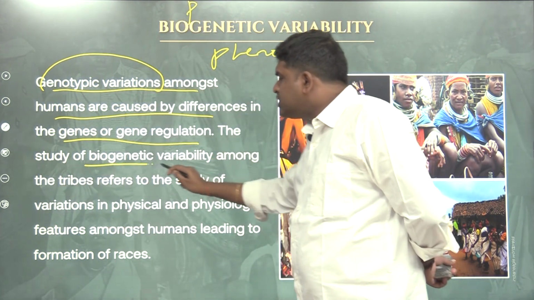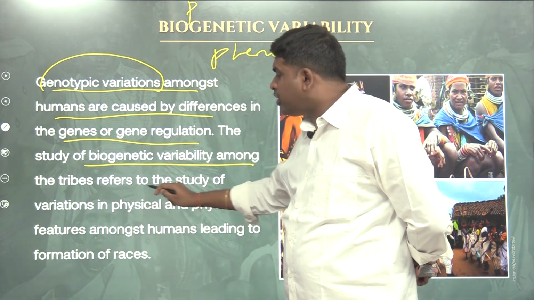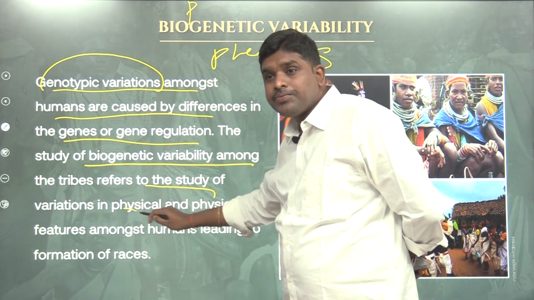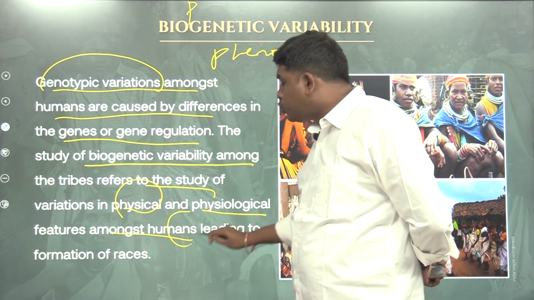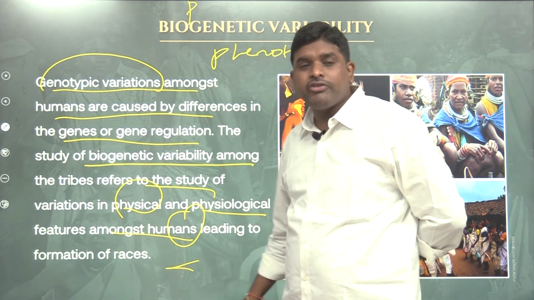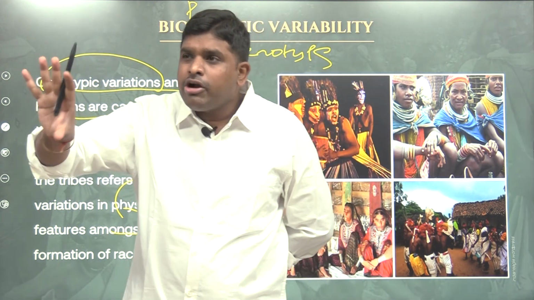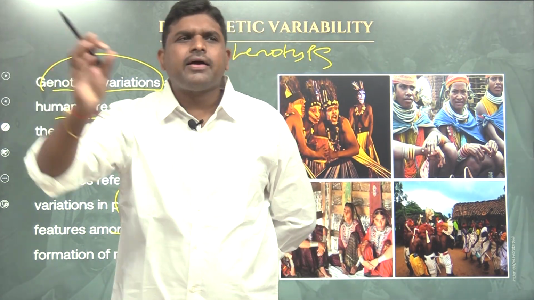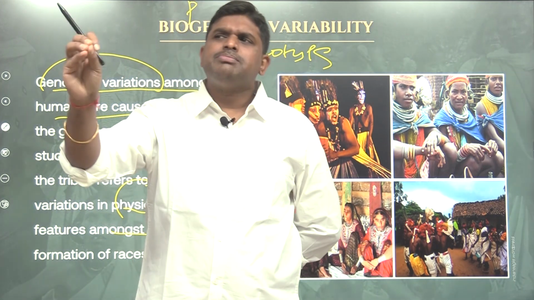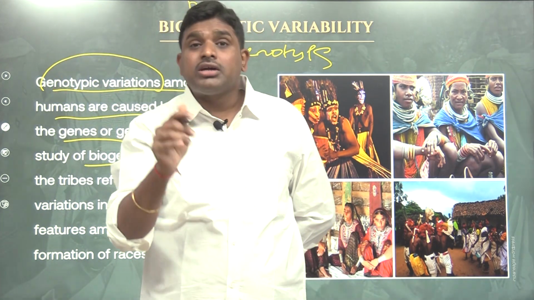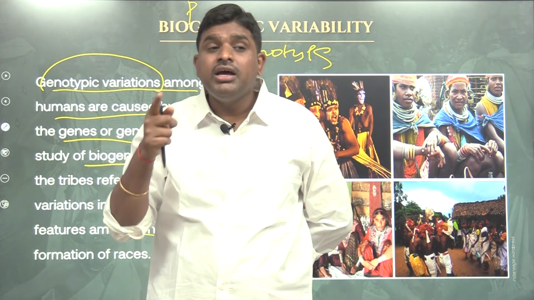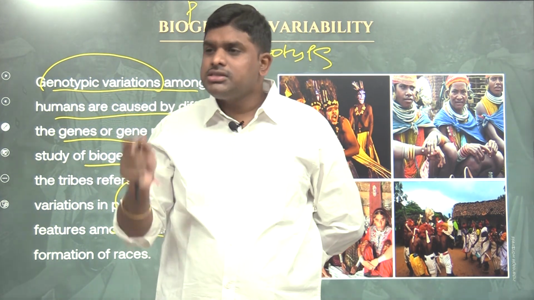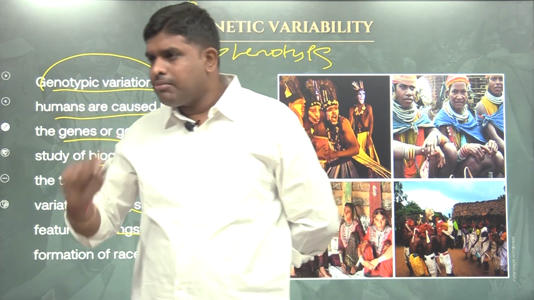The study of biogenetic variability among the tribes refers to the study of variations in physical and physiological features amongst humans leading to the formation of race. So based upon differences, these people are black, these people are white, these people are tall, these people are short. Based upon these physiological characteristics, the tribes are classified. That particular classification is called biogenetic variability.